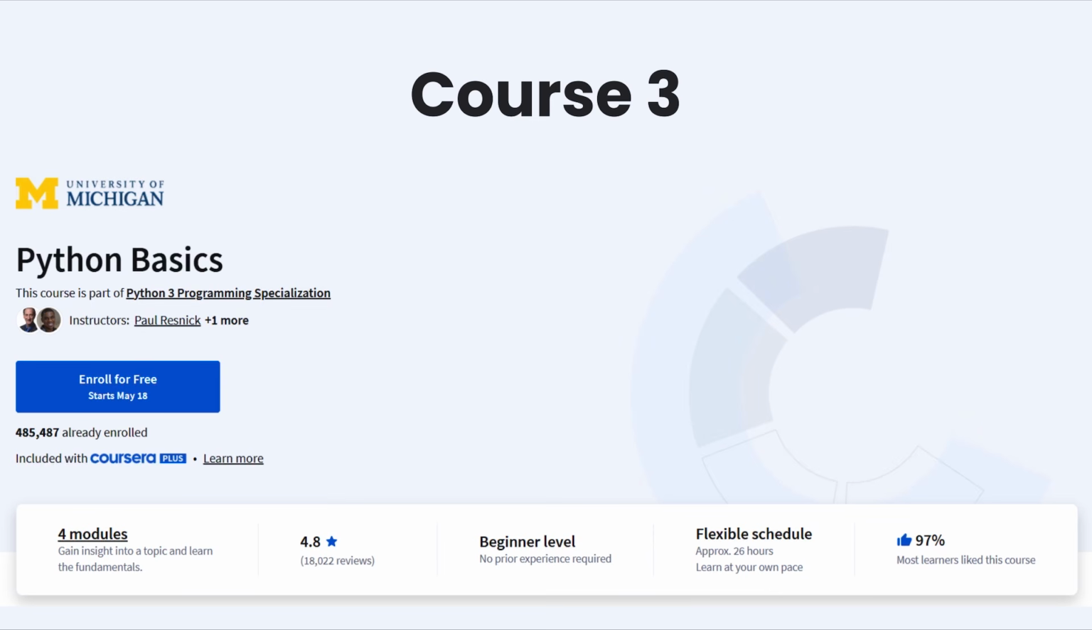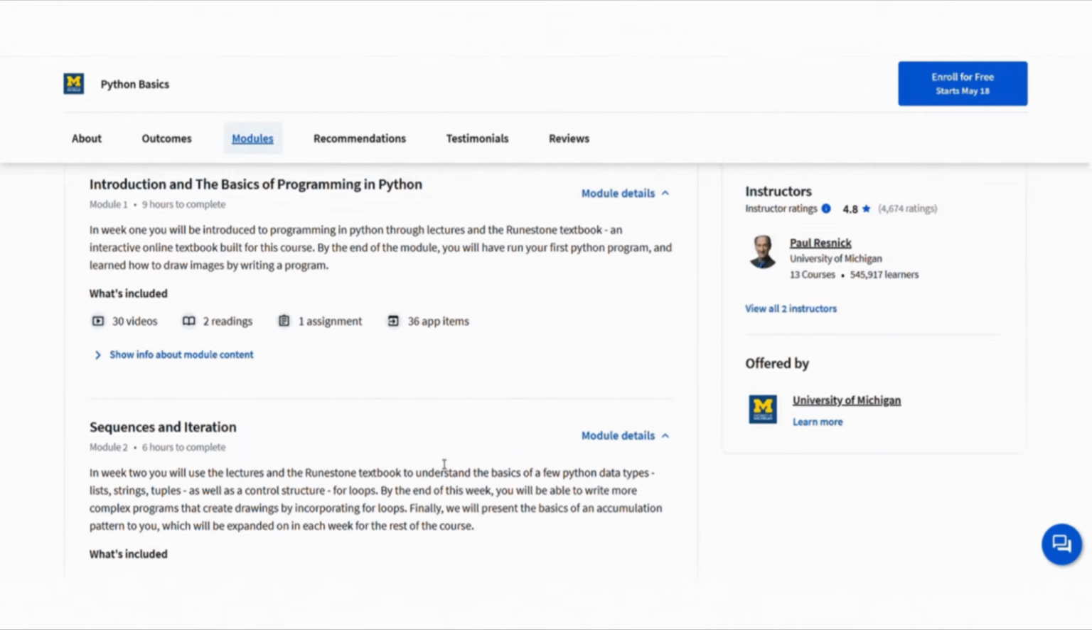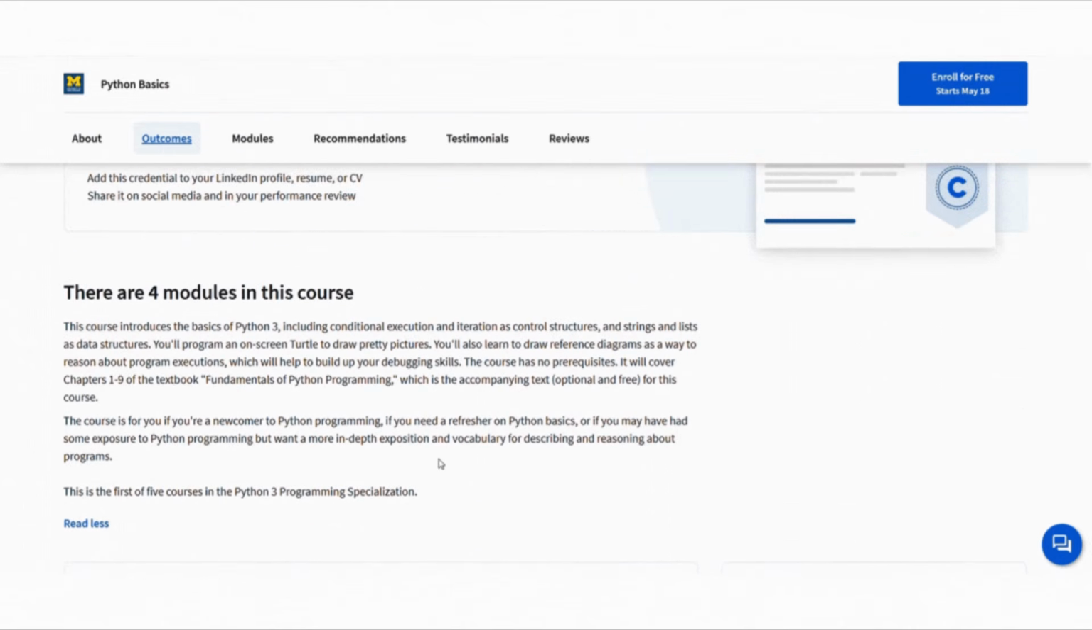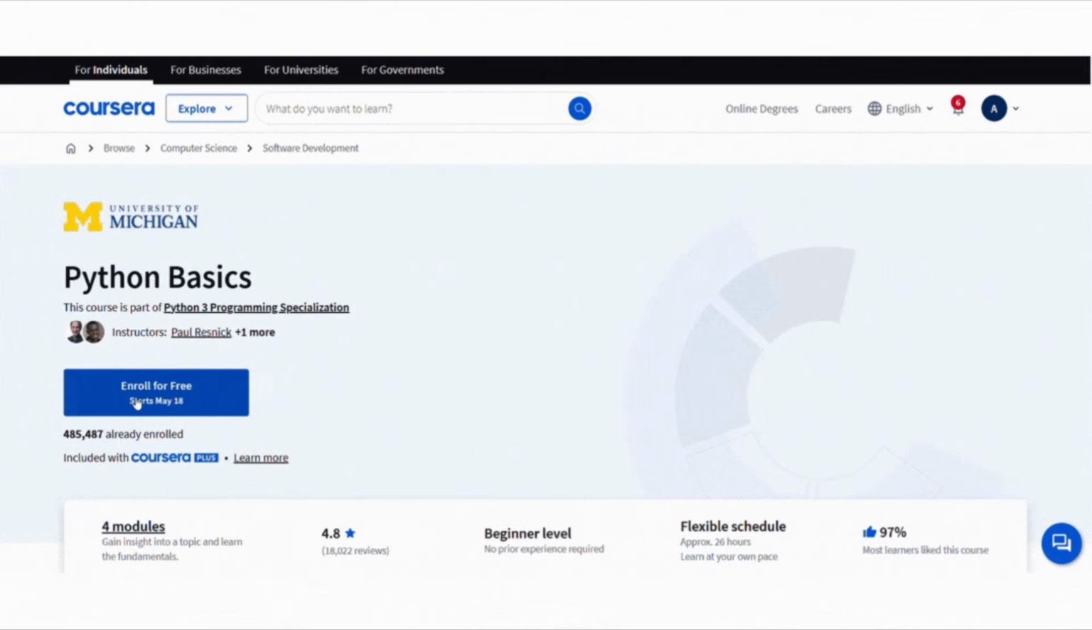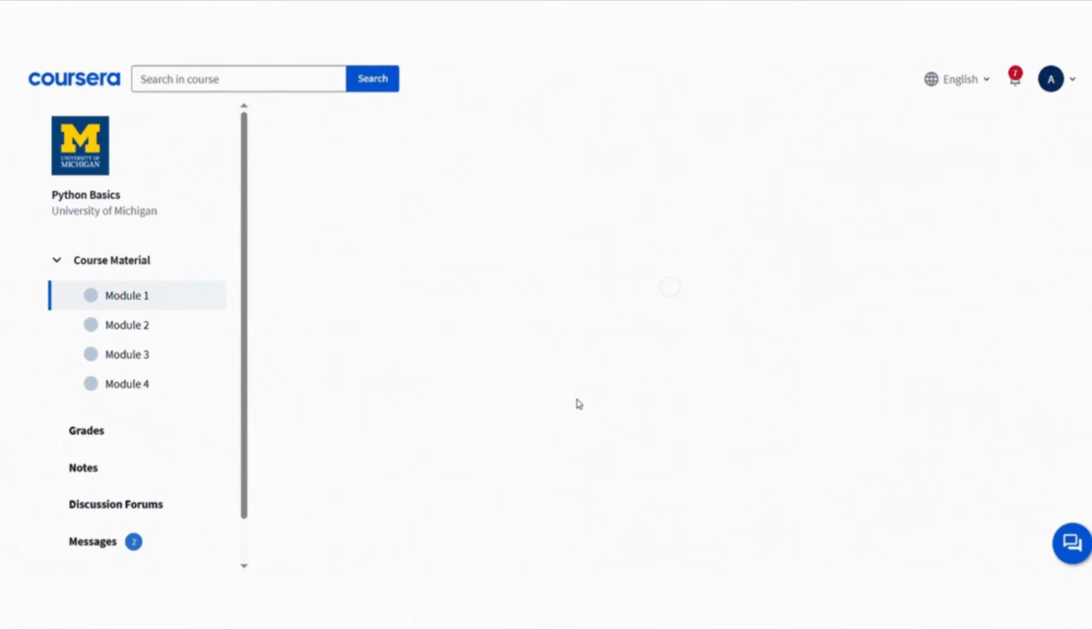The third course is Python Basics. It's a solid introduction to Python 3 and covers basics like conditional statements, loops, strings, and lists. To enroll in this course for free, click Enroll for Free button, then click Audit this course, and that's it. You will get full access to all the course materials.